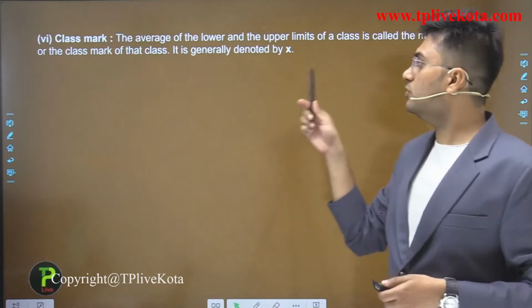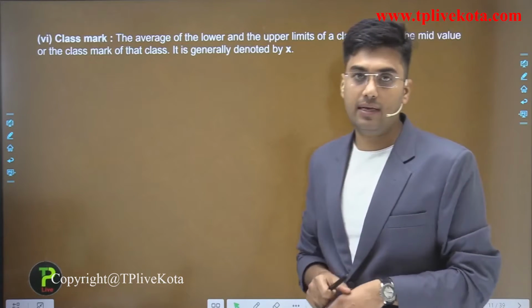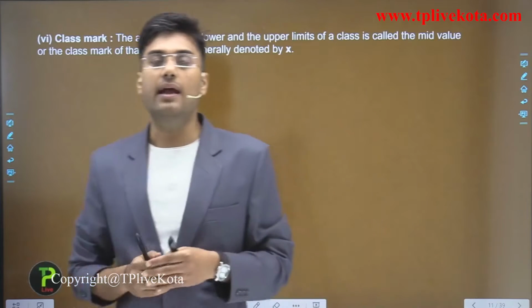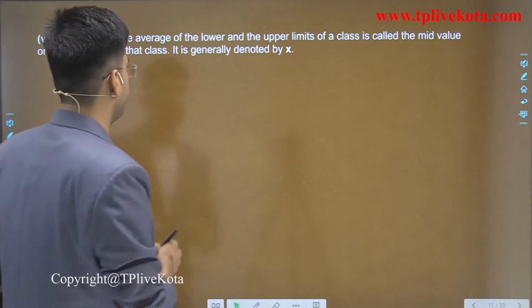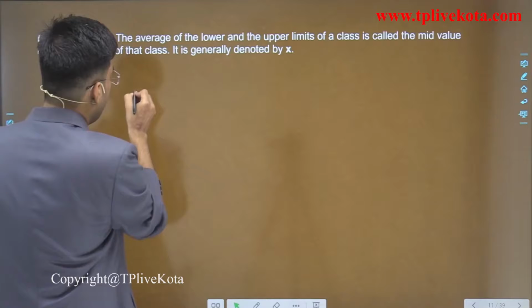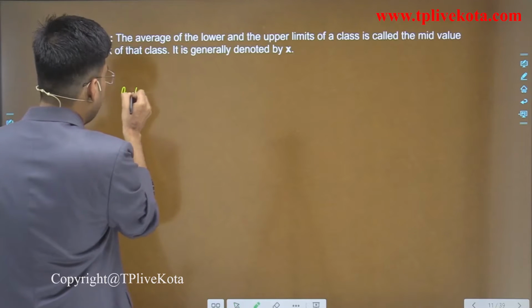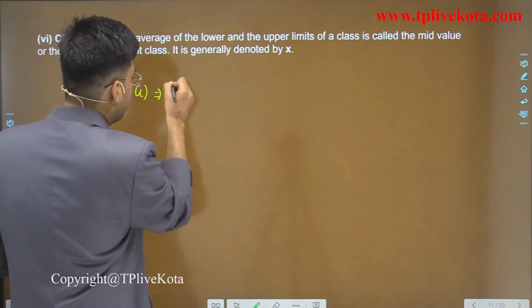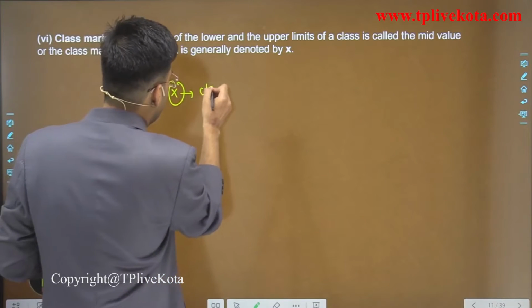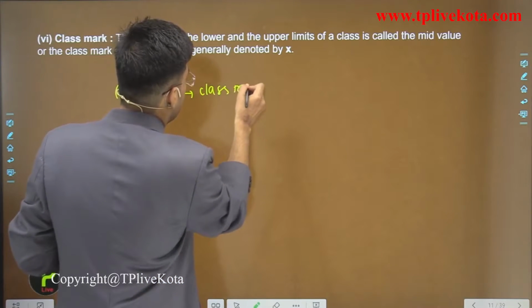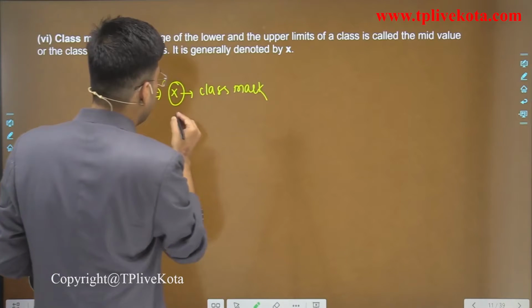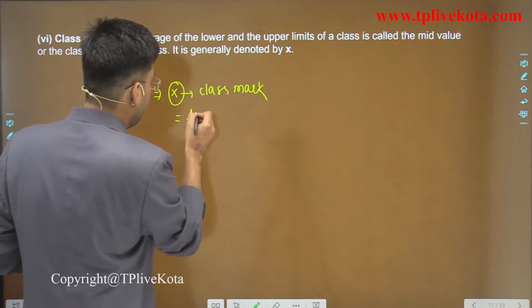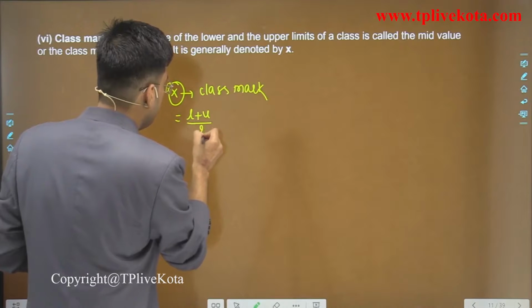Students, the average of the lower and upper limits of class is known as class mark, and we represent it by x. For example, if we have lower limit and upper limit L and U, then class mark x. X is class mark. Then the value of this class mark is equal to L plus U divided by 2.